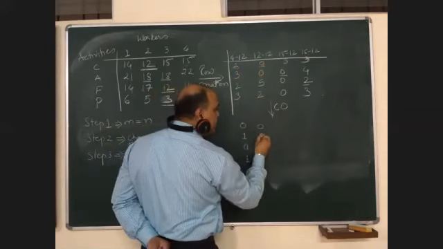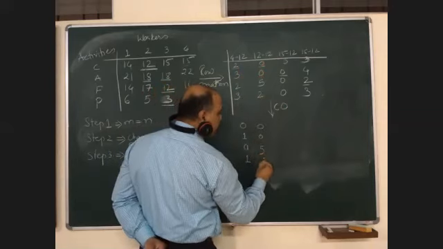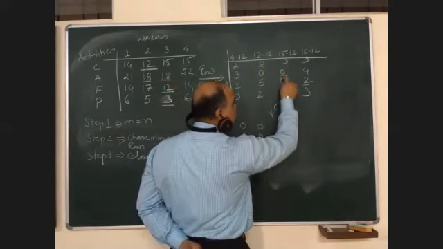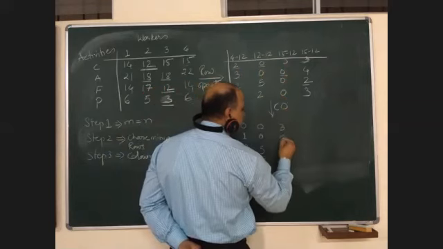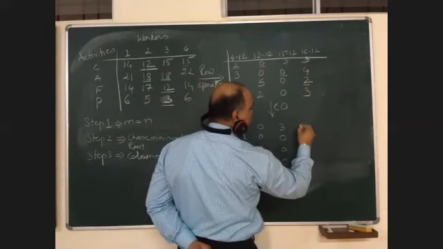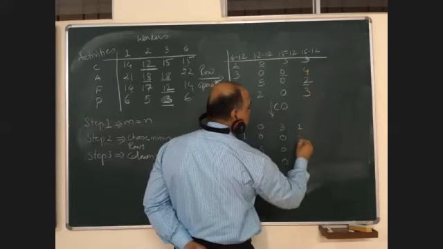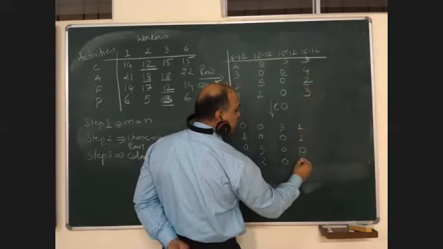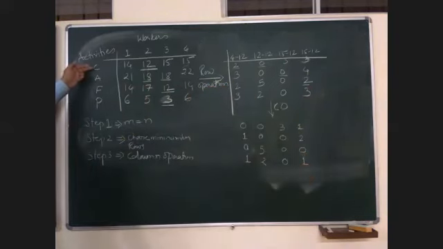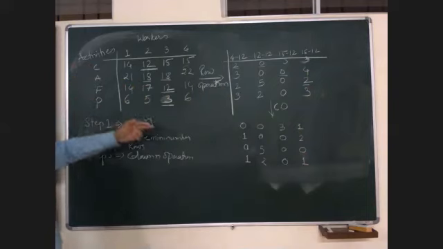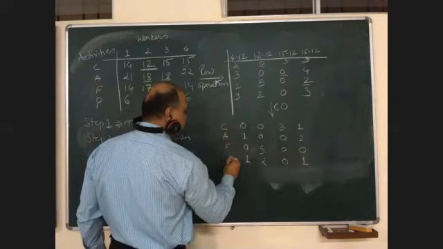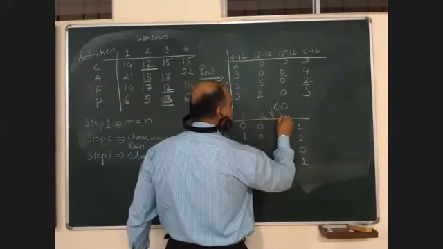Here it is already 0, so all the elements will remain as they are, because 0 minus anything is 0. Then here again we get 3 zeros: 0, 0, 0. The minimum is 2: 3 minus 2 is 1, 4 minus 2 is 2, 2 minus 2 is 0, 3 minus 2 is 1. Of course, you need to always put these nomenclature: C, A, F, P, and here 1, 2, 3, 4.